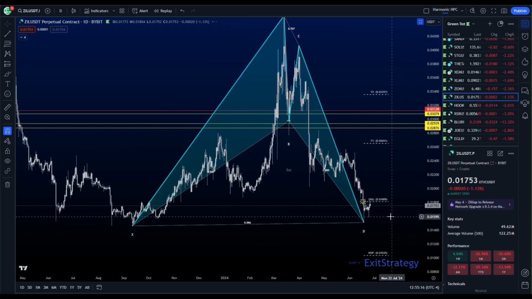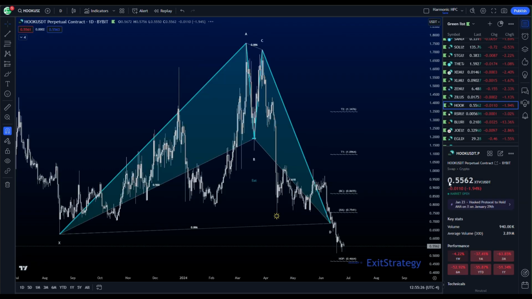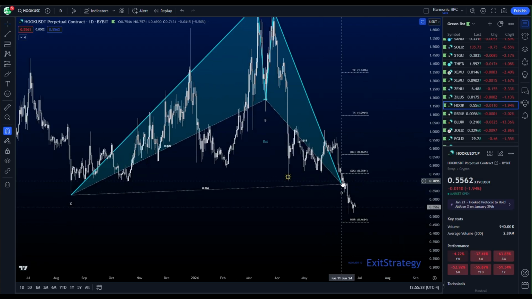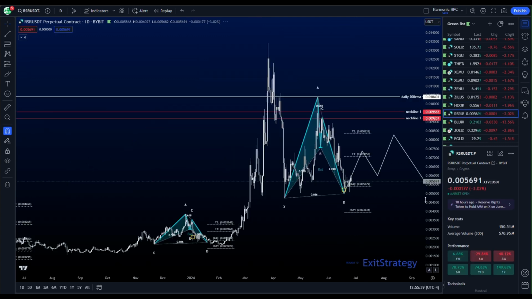Zill has a daily bat pattern. We've come back and kind of rechecked this zone. We're testing the XA. If we can break above the XA, if we can break above those trend lines, then it's off to the races with Zill. Hook has a daily bat pattern. This is a weak reaction. This was better. We're coming down towards the hop. We really need to see this one turn around. The momentum down is strong on Hook. Be careful with that one.